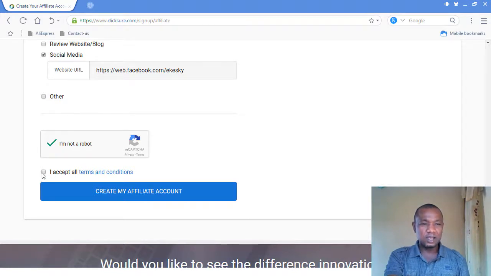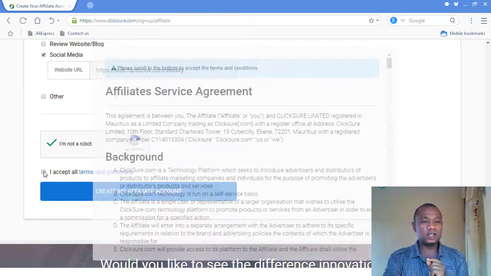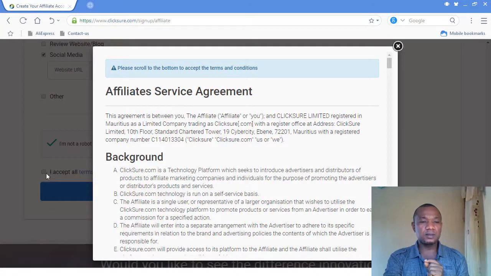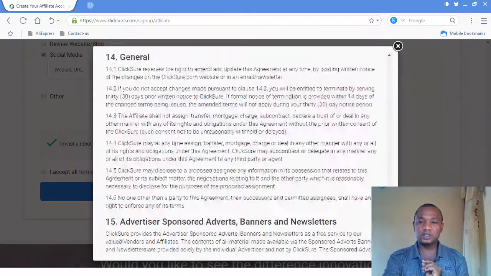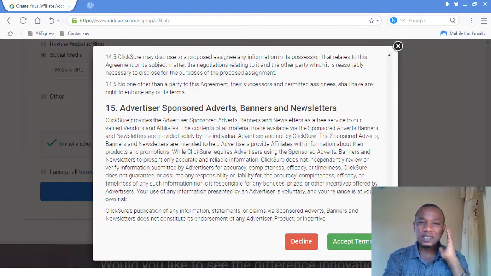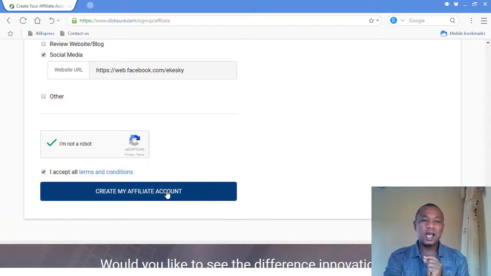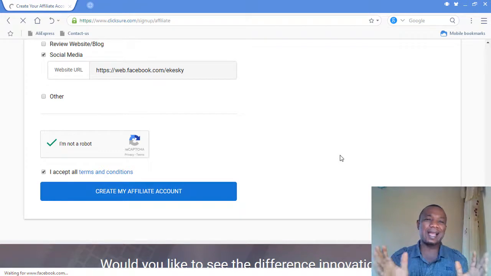Then you have to click on. Most of the time, if you click on I'm not a robot, they fetch some pictures and ask you to select the similar pictures. You do that. Then I have to click on I accept all terms. You can read this, or you just go straight. Again, if you go straight, you have accepted whatever they said here, but always read it if you have the time. It's recommended. So I click on I accept terms, and once I click on accept, guess what I do? I click on create my affiliate account.